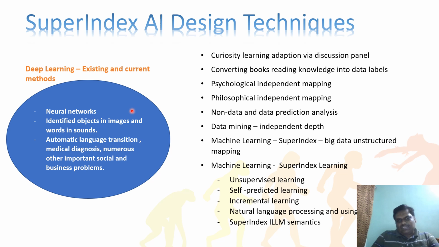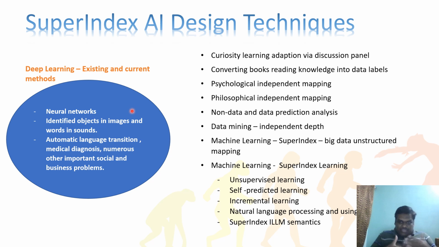SuperIndex is also following whatever we have discussed so far. Plus, we have different techniques, like we are adding curiosity learning adaptation via a discussion panel. We want to introduce curiosity to the machine, so the machine should not have a learning curve where it only learns the nearby objects.